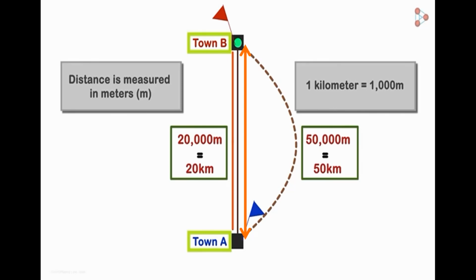Among these two routes, the shortest distance is 20 km, which is the straight connection between town A and town B. In the other case, the distance is 50 kilometers, that is a curved path in which we are continuously changing our direction. And here I can't say that I covered 50 km in north direction, because this part is not in north direction.